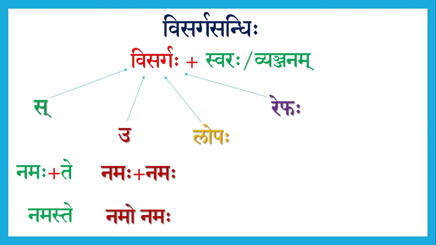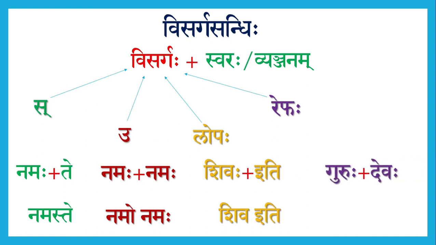In case of Shivaha plus Iti, the Visarga disappears and our word combines to become Shiva Iti. Lopaha is nothing but the disappearance of Visarga. The last type is Repha. When we try combining Guruhu plus Devaha, the Visarga becomes a Repha. So, we finally get Gurur Devaha as our Samastapadam. Guruhu plus Devaha becomes Gurur Devaha.